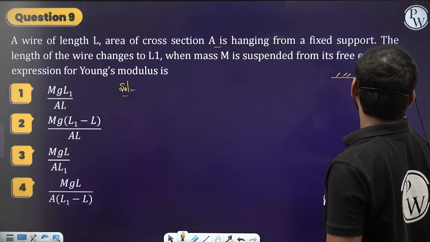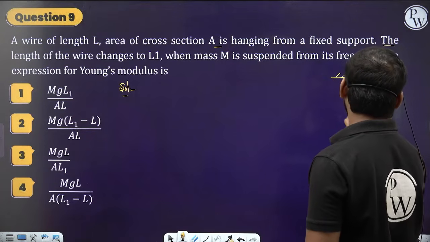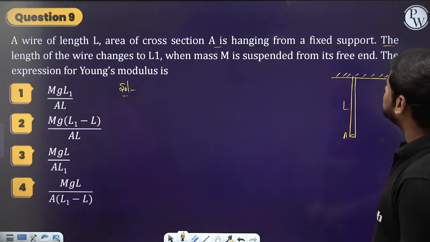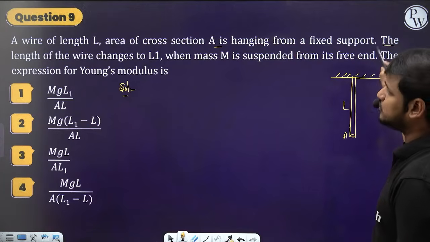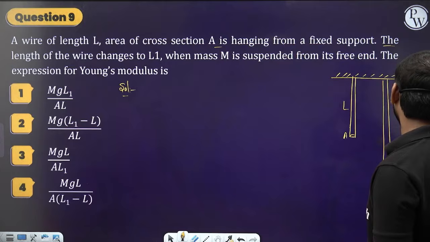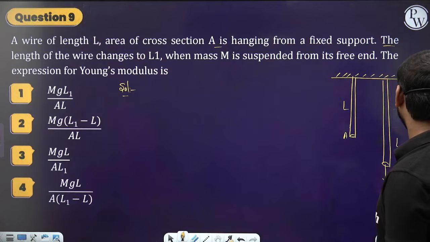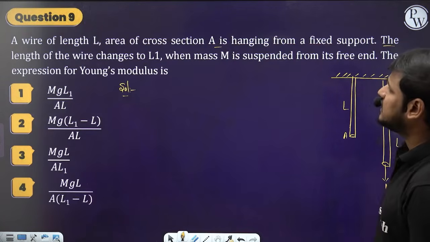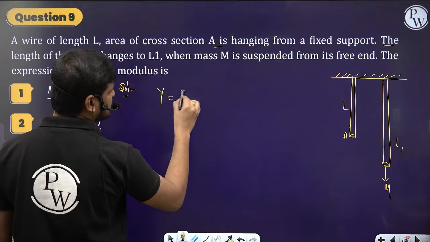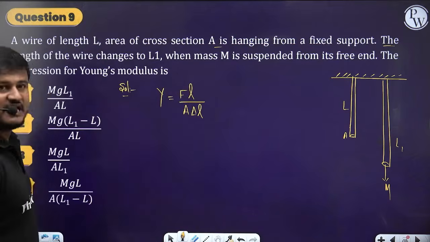Initially the wire is of length L with cross-sectional area A, hanging from a fixed support. Now its length has become L1 when mass M is suspended from it. So what is the Young's modulus formula? FL by A into delta L.